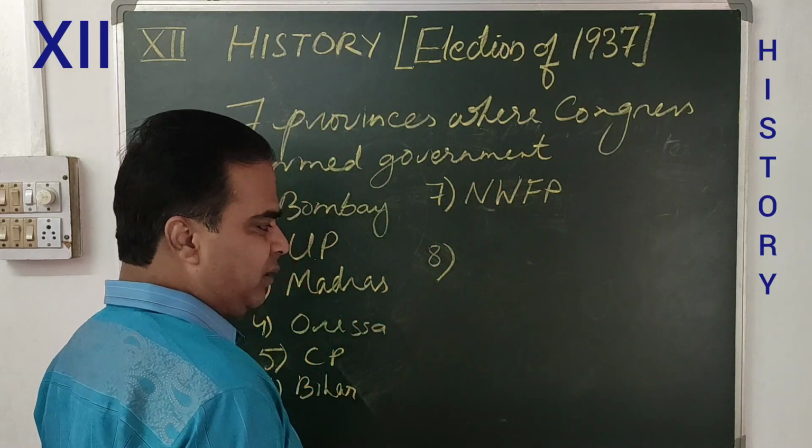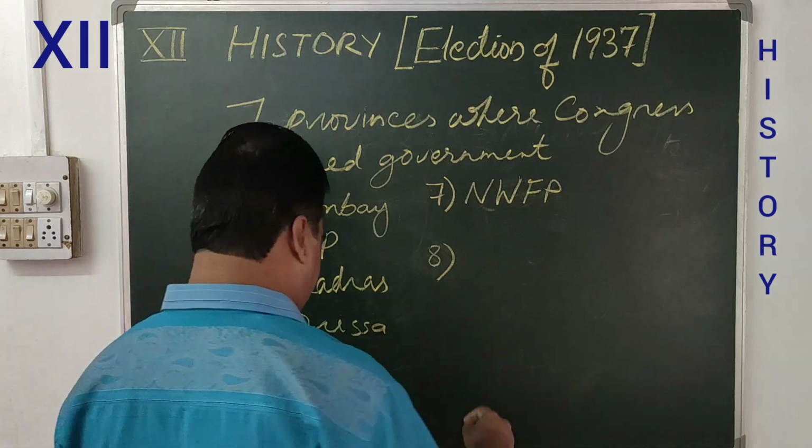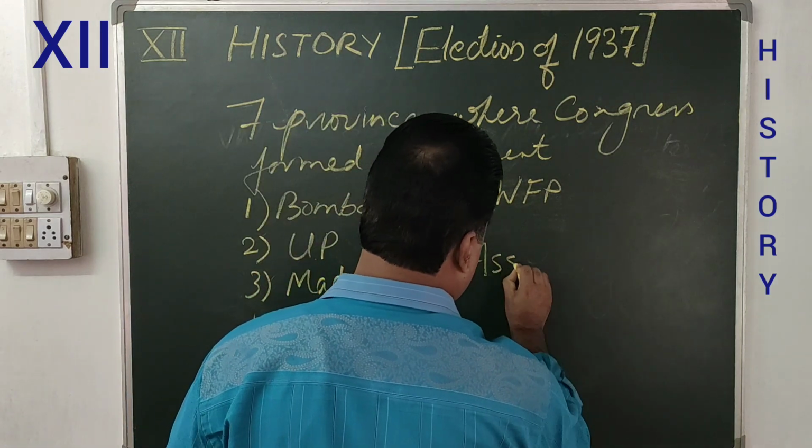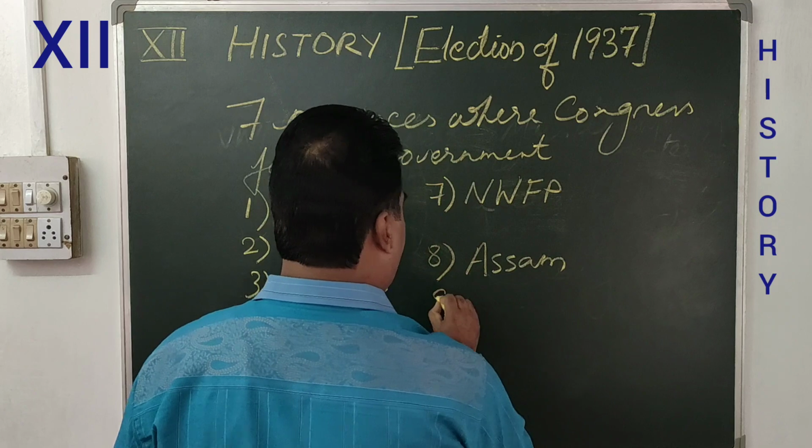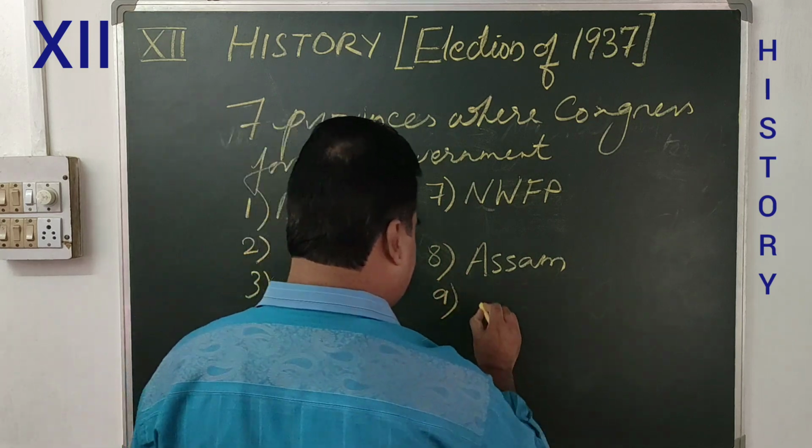I'm just continuing so that it will be easy for you to understand. Number 8, Assam. And number 9, Sindh.